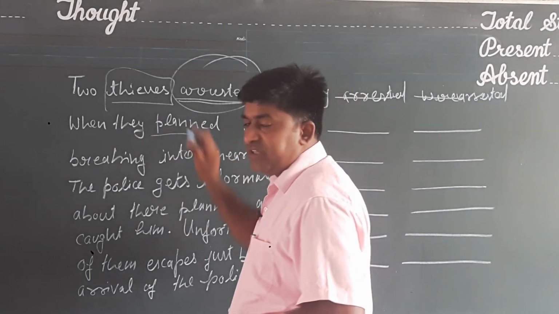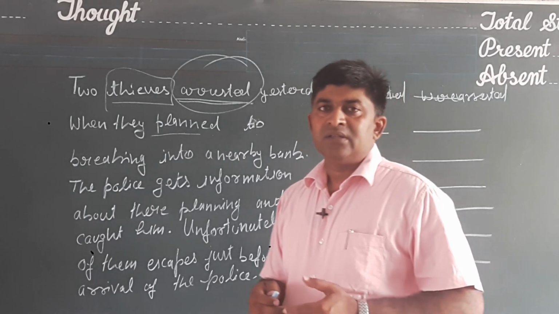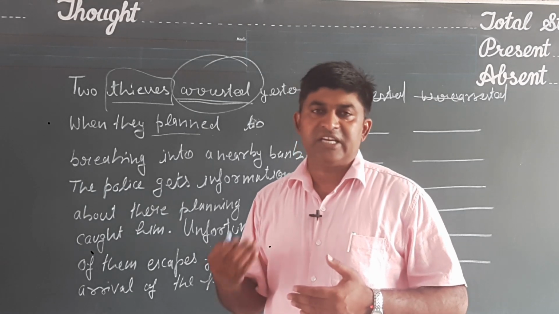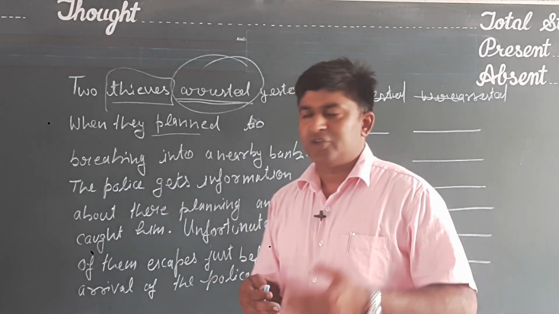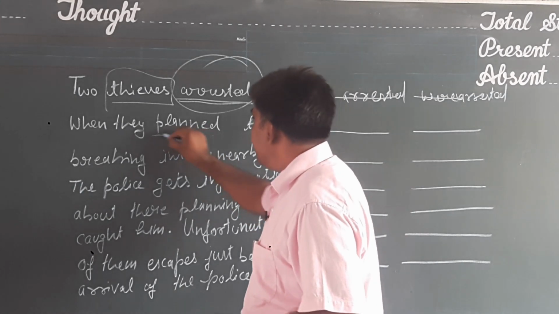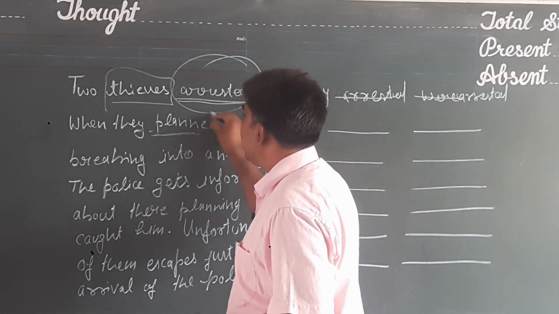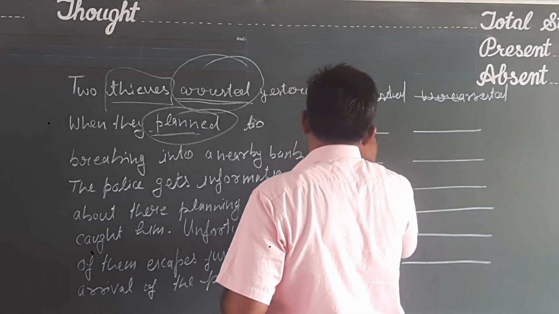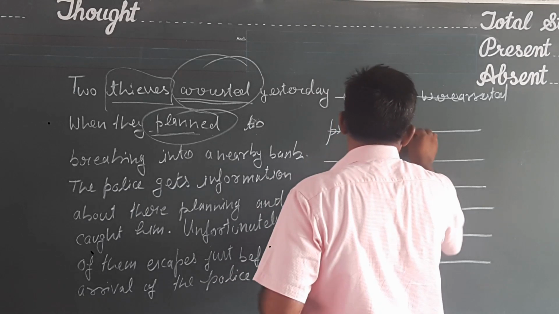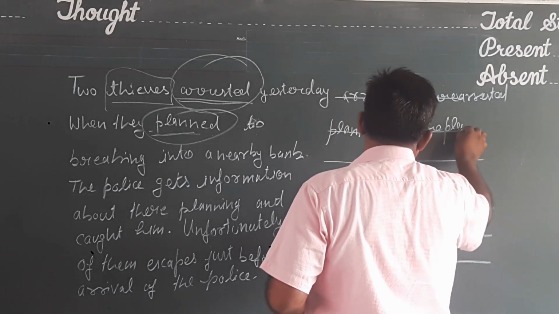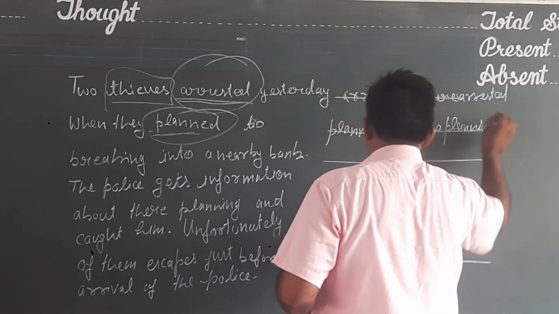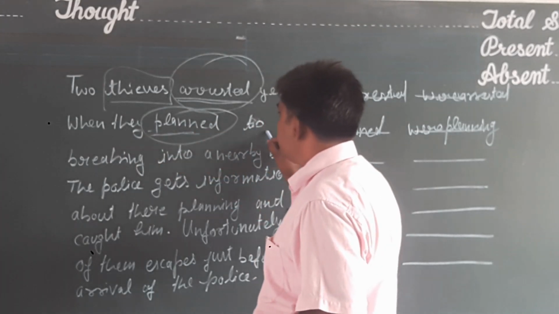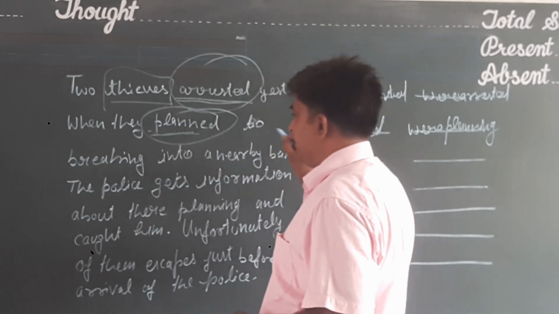Now if in a sentence there is the use of past indefinite in one part, in the second part there may be past continuous. So here it will be not planned, but when they were planning. So the right form of the verb will be were planning instead of planned. So planned is the wrong word, and here we shall use were planning. Now the line will be two thieves were arrested yesterday when they were planning to breaking into a nearby bank.